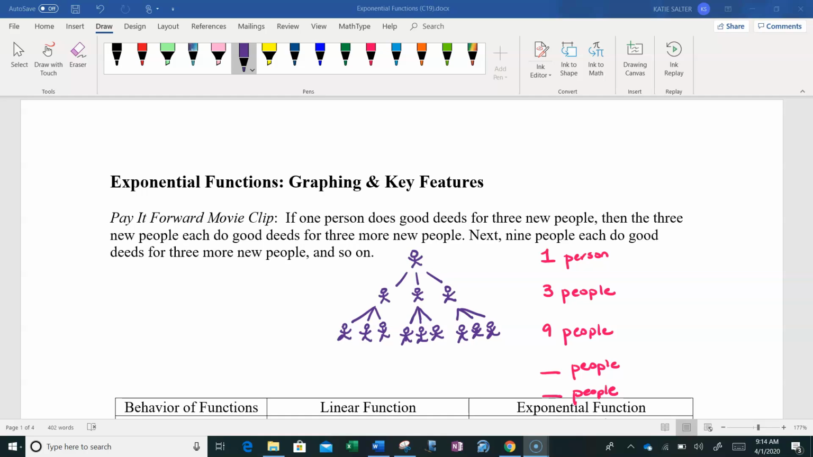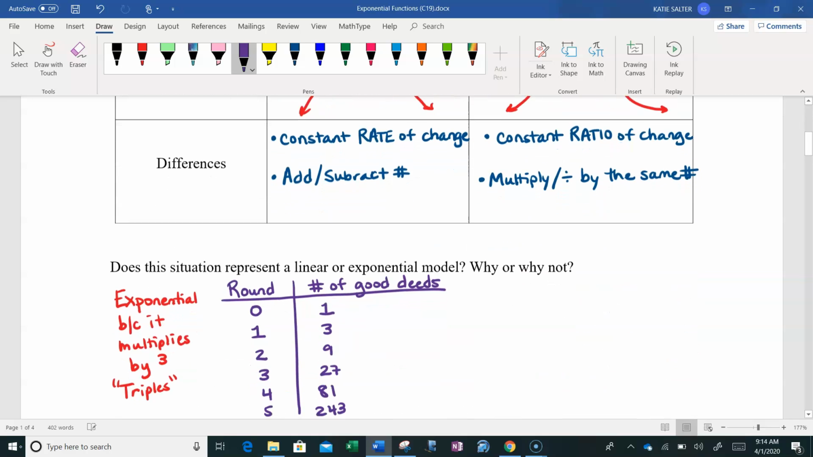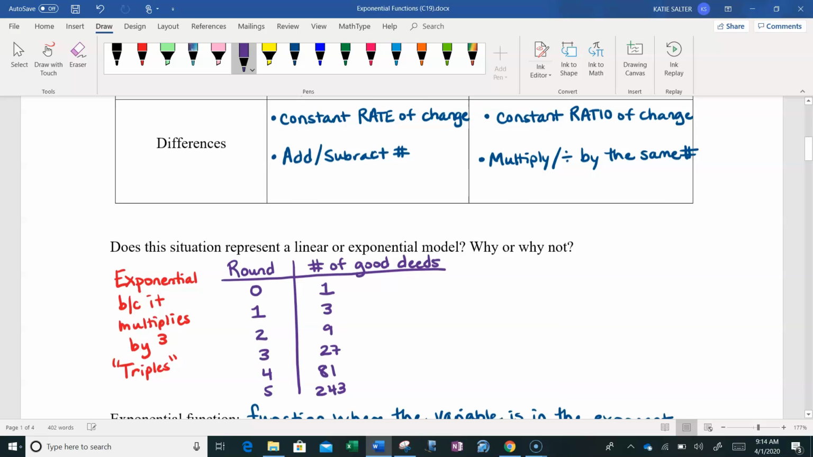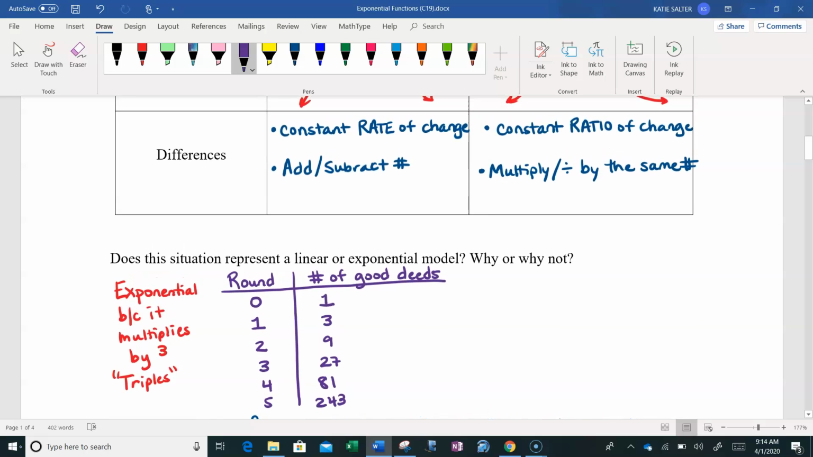And then those 3 people do 9 good deeds. And then you can see the next one would be 27. And then if we multiply 27 by 3, that would be 81. We could organize this in a table for the round number versus the number of good deeds done for that round. And I'm going to come back to this in just a little bit after we learn a little bit more about the function.